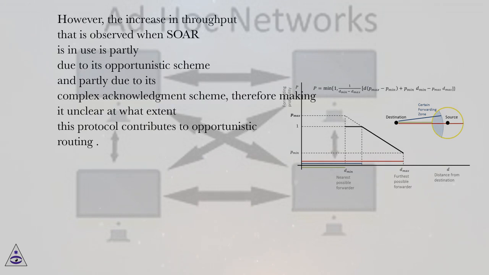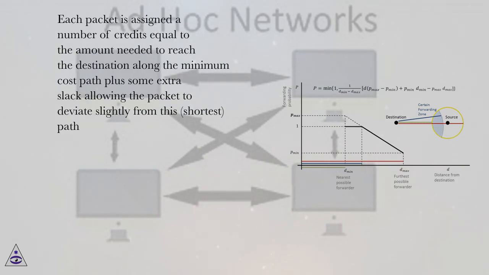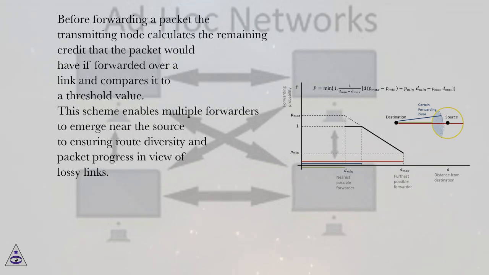opportunistic routing. In Roamer, a credit mechanism is used to build a forwarding mesh topology on the fly centered on minimum cost paths. It aims to avoid the cost of retransmissions over persistently poor routes. Each packet is assigned a number of credits equal to the amount needed to reach the destination along the minimum cost path plus some extra slack, allowing the packet to deviate slightly from this shortest path. Before forwarding a packet, the transmitting node calculates the remaining credit that the packet would have if forwarded over a link and compares it to a threshold value.